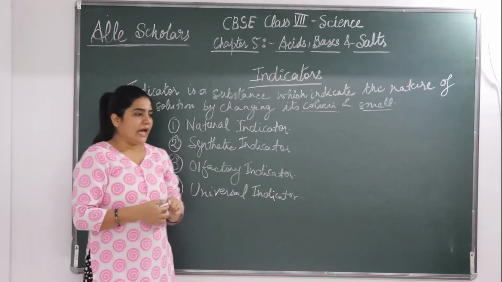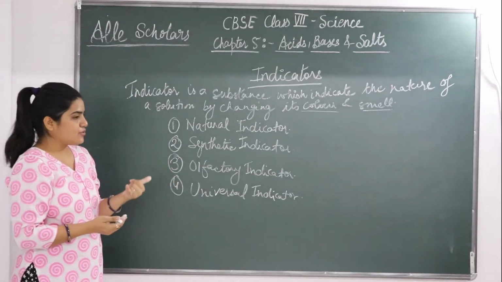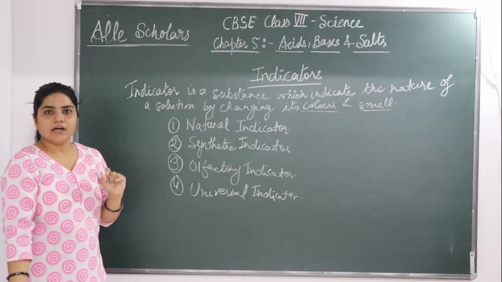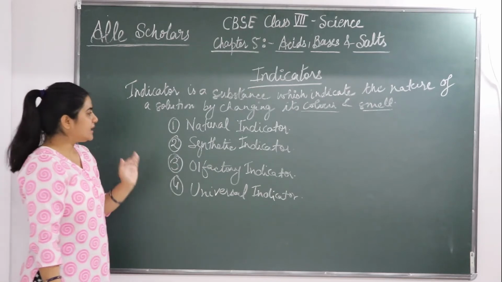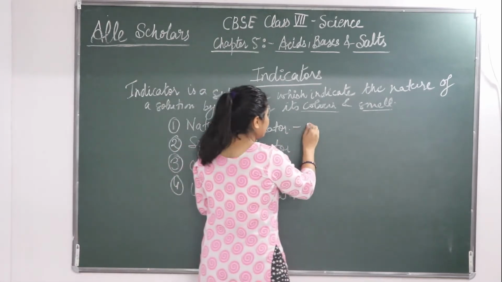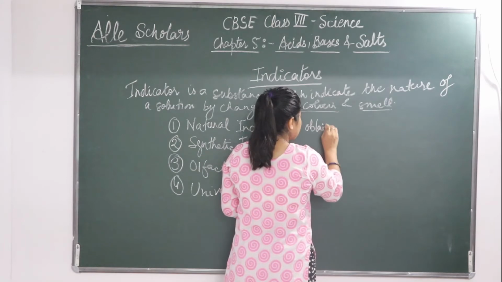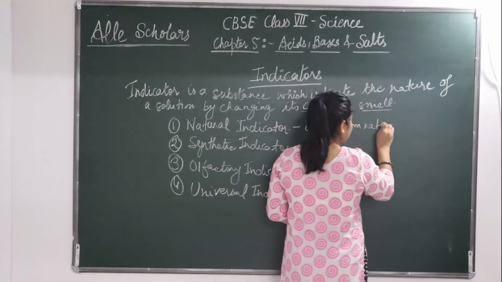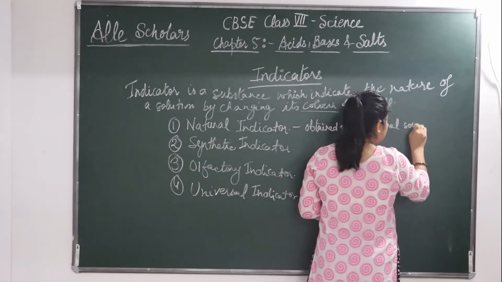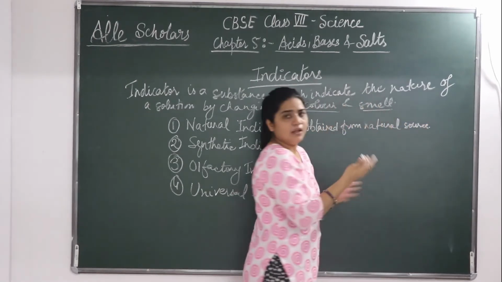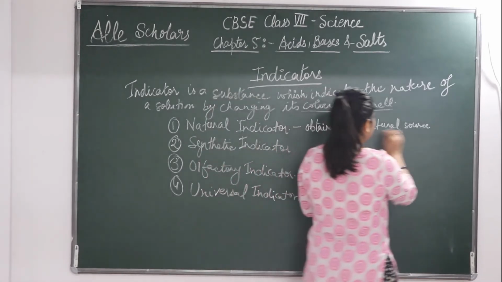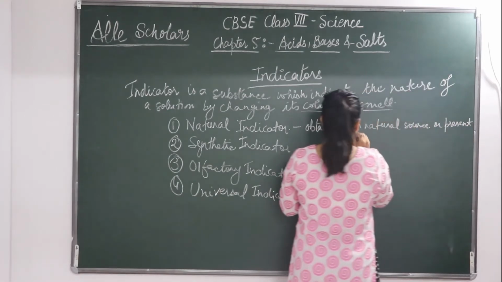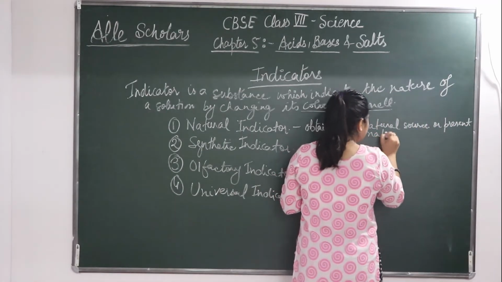Natural indicators are those indicators which are obtained from natural sources. Okay, any natural sources को obtain किया गया है या ऐसा जो कि present होगा nature में अपने आप, that is a natural indicator. So natural indicator is obtained from natural source. Natural source can be a plant, an animal or some other thing, or present in nature. या वो present ही होगा nature में.